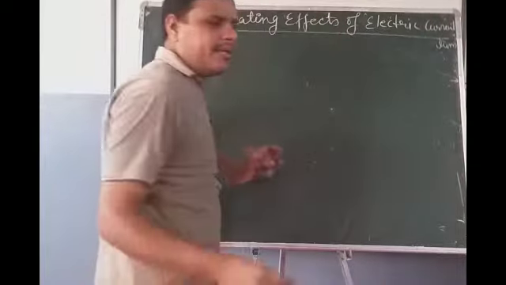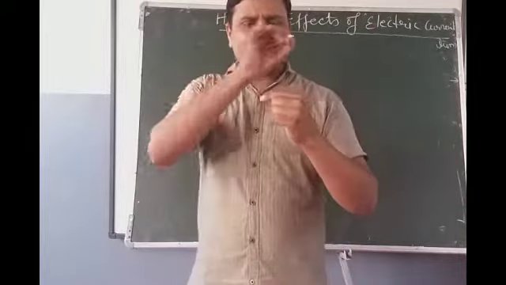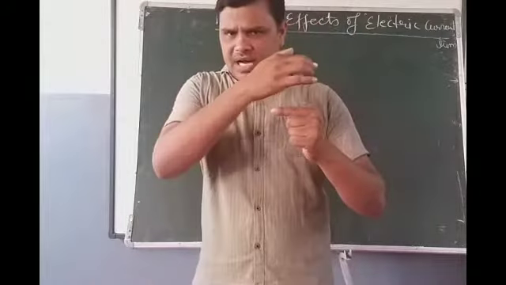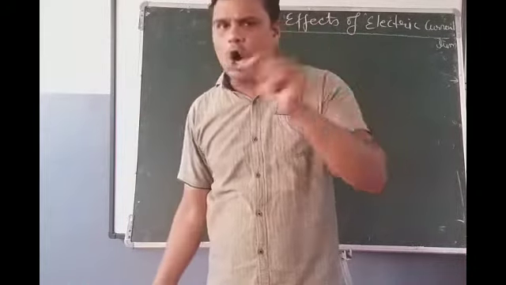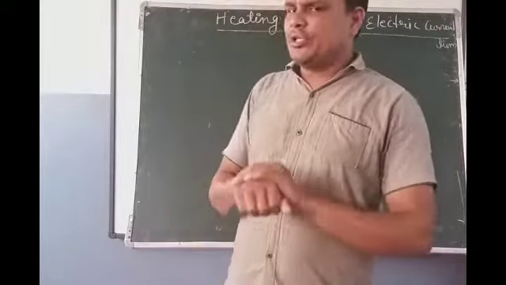What do you mean by heating effect of electric current? The answer is that when electricity is passed through a wire, it becomes hot. Why does it become hot? Surely it becomes hot due to the resistance.